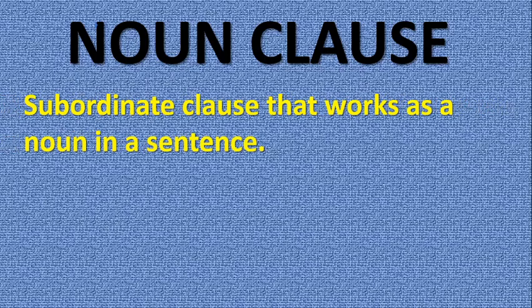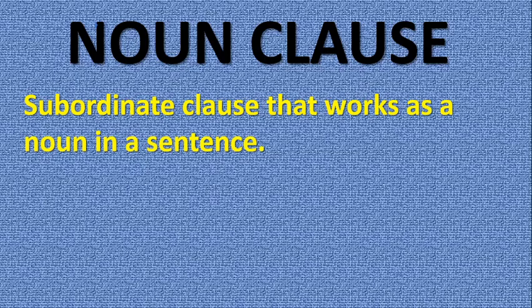As a reminder, a noun clause is a group of words that has a finite verb and acts as a noun in a sentence. In other words, a noun clause is a subordinate clause or a dependent clause that works as a noun in a sentence. It can serve as an object, as a subject, in a positive position, or as a complement.